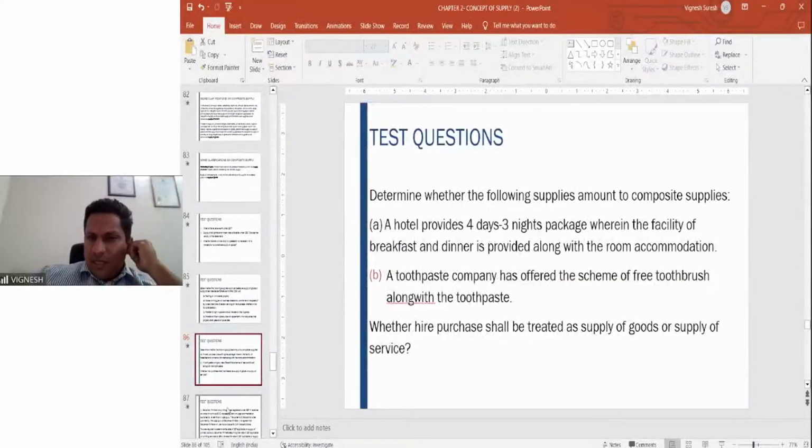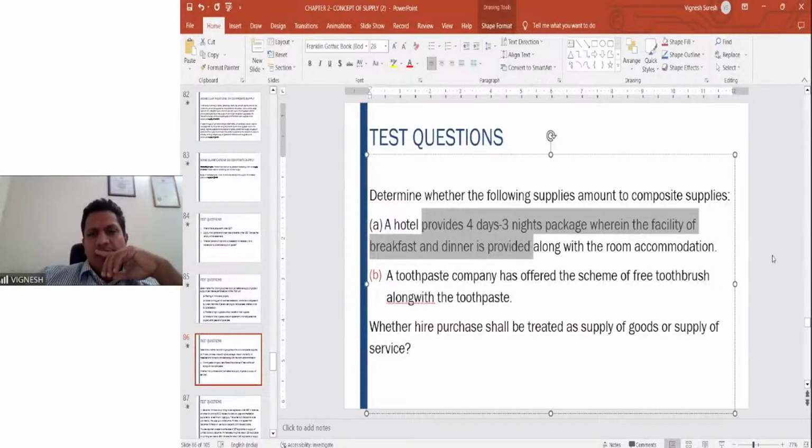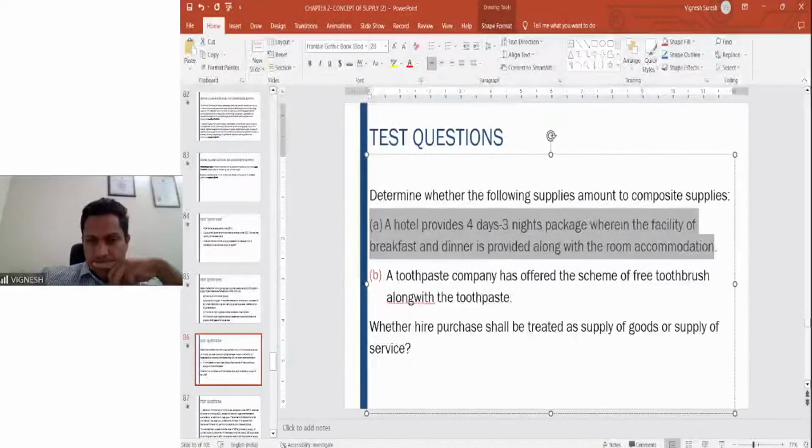Then determine whether the following supplies amount to composite supplies. A hotel provides a 4 days, 3 nights package, wherein the facility of breakfast and dinner is provided along with room accommodation. Whether this is a mixed supply or a composite supply. For original importer, it will still be taxable.